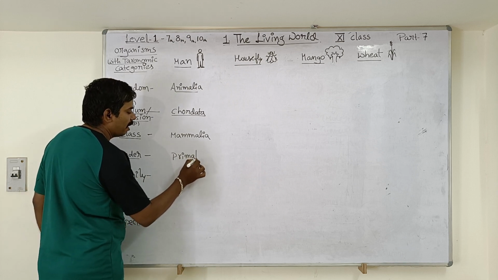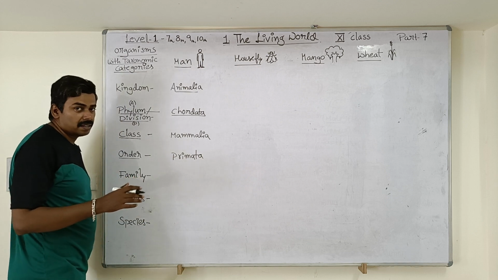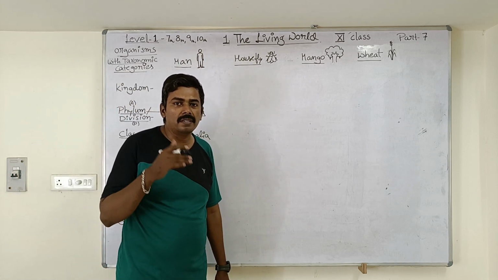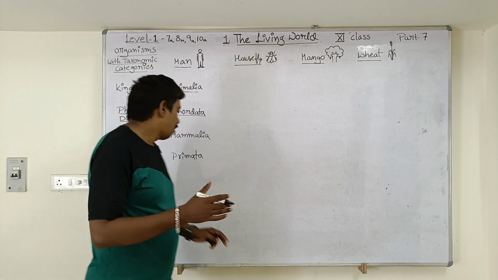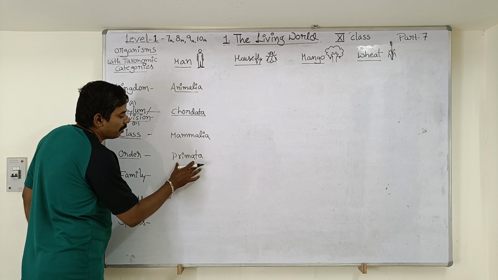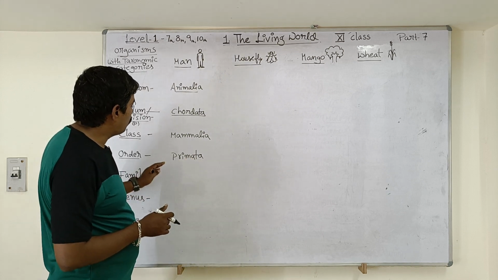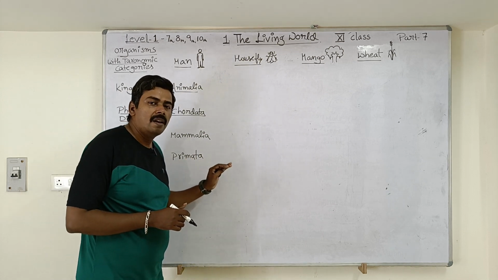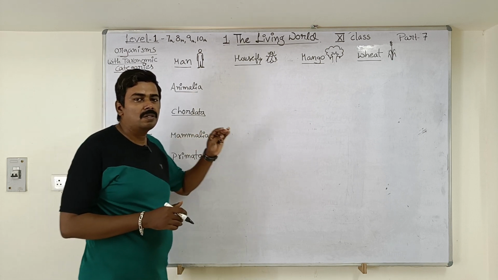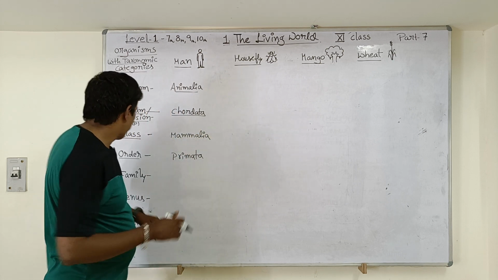Man can be kept in an order called Primata, because man has several characters which are similar to those of apes like gibbons, chimpanzees and monkeys. That's why all these apes are kept in Primata along with human beings, including chimpanzees, gorillas, orangutans, etc.